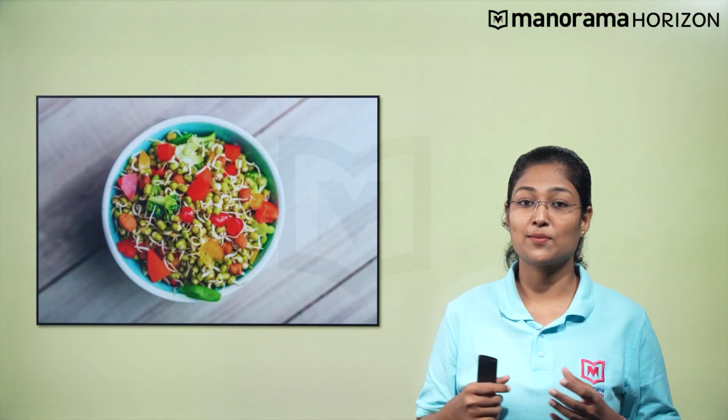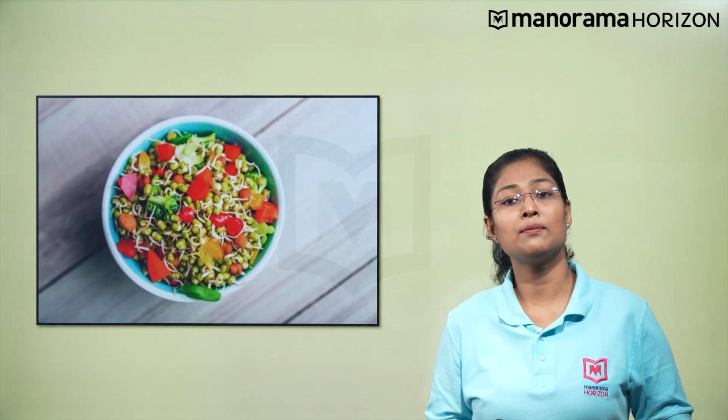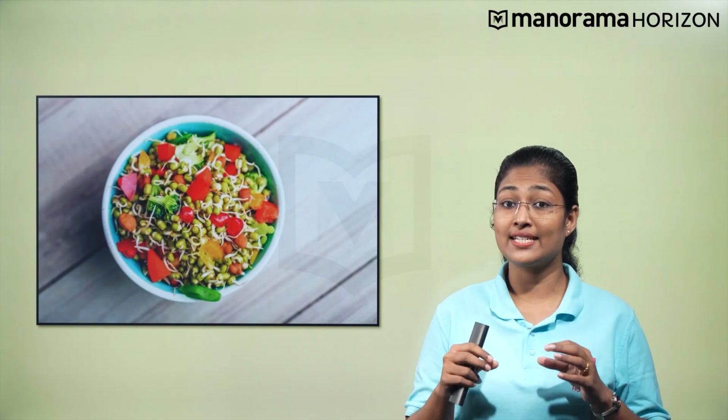Have you ever tasted sprout salad? The image shows the one. You might have heard from your parents that sprouts are a rich source of proteins, right? But do you know that sprouts are germinated seeds of some pulses? The seeds of gram, moong, and other pulses are soaked overnight and then wrapped in a damp cloth to allow germination. These germinated seeds are then garnished and eaten as per taste.